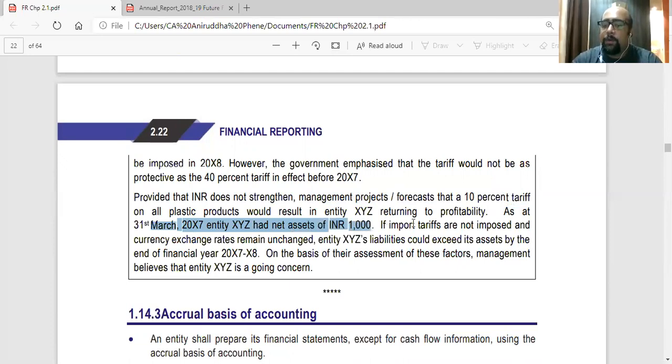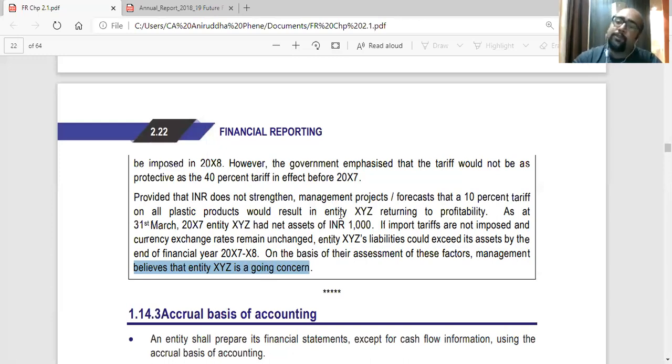If the import tariffs are not imposed and currency exchange rate remains unchanged, entity XYZ's liability could exceed its assets by the end of the financial year 2007-08. They are saying if the import tariffs are not imposed, then we will be in problem. Our liabilities will exceed the assets. On the basis of their assessment of these factors, management believes that the entity XYZ is a going concern. So as of now, we are a going concern and we are expecting positive news about the tariff rates.